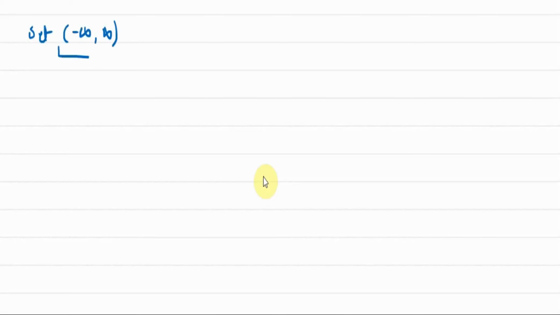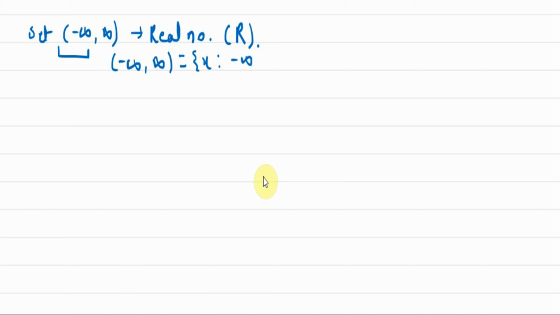Now this set will resemble the set of real numbers, which is capital R. Now don't get confused that I have written it in the form of an interval, still I am calling it a set. हम इस interval को भी set के form में लिख सकते हैं. Minus infinity to infinity, and its elements will be of the form x such that x lies between minus infinity and plus infinity.